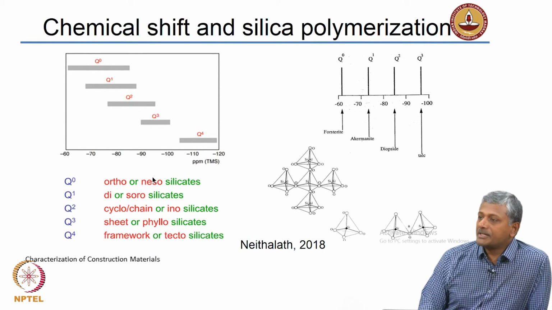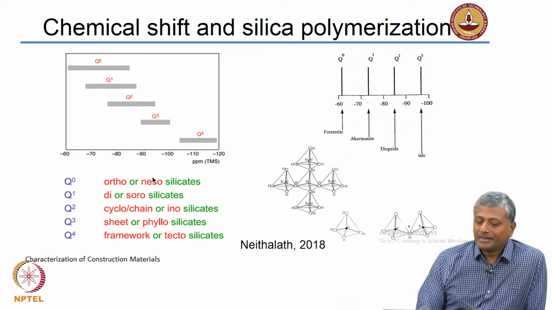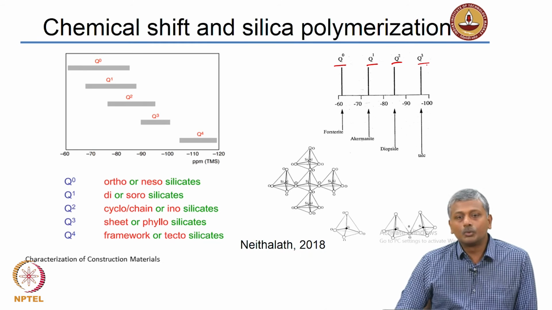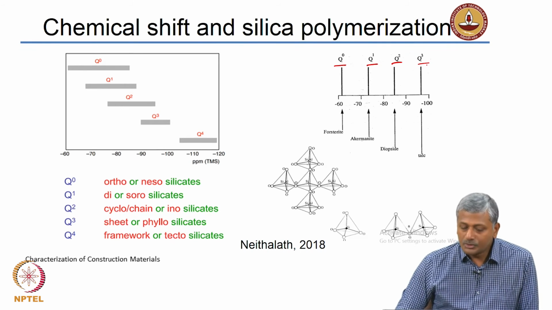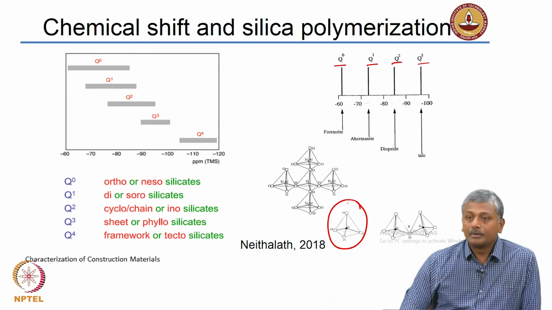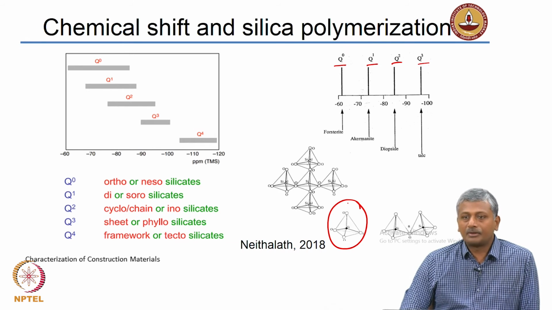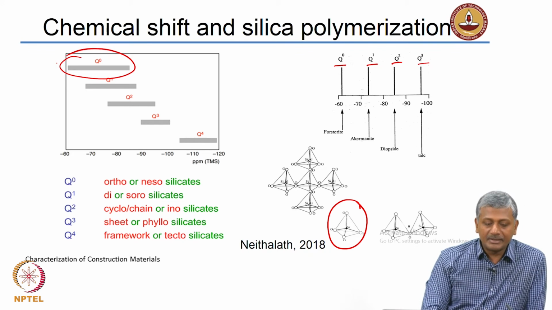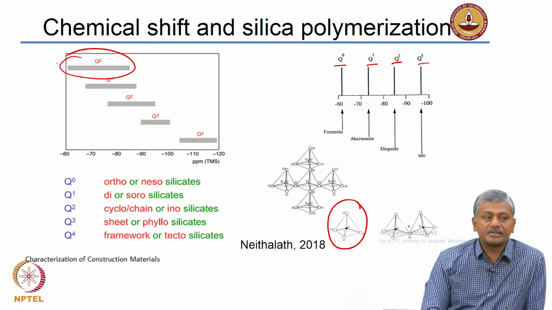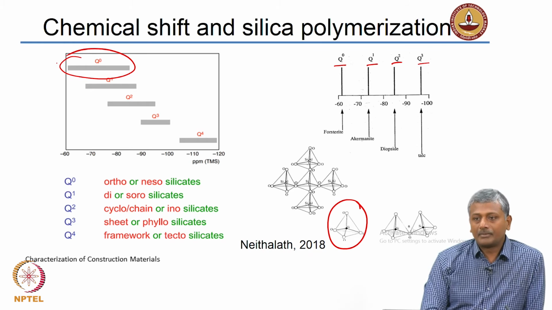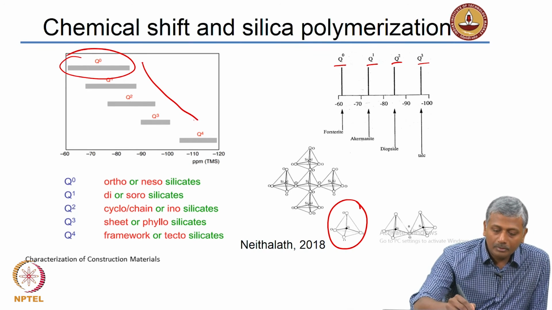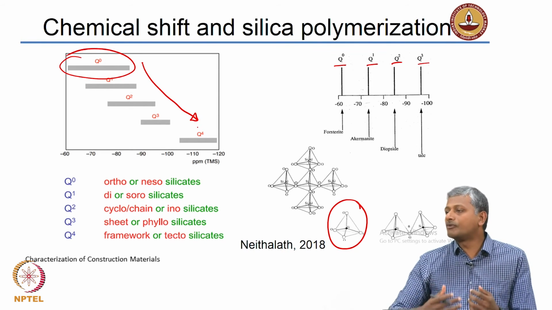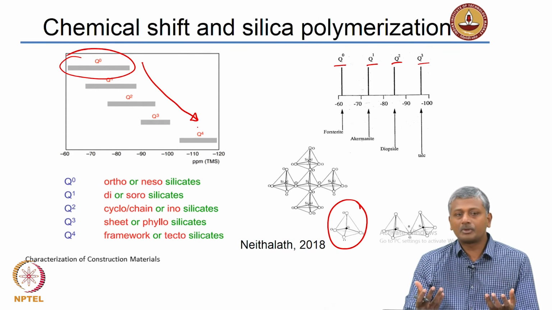So, the degree of silica polymerization is represented by these terms Q0, Q1, Q2 and Q3. Q0 corresponds to the simple tetrahedral state of silica, and that has a peak in the range of about -60 to about -80 ppm. As you move more and more from Q0 to Q4, as expected, what happens to the amount of shielding?